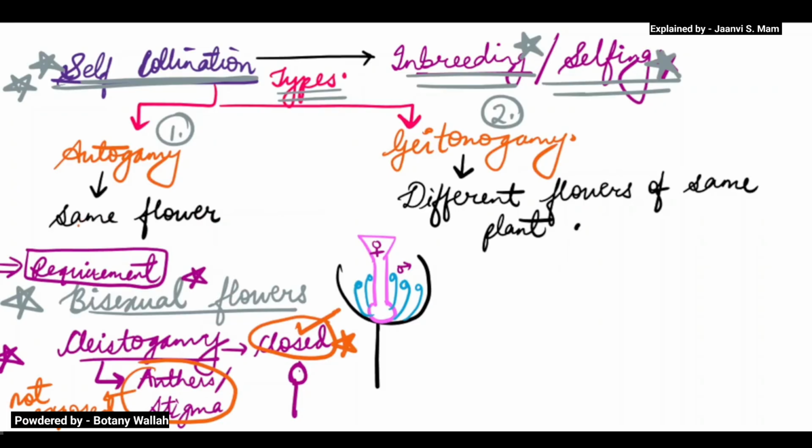And specifically, bisexual and cleistogamous is for autogamy. I have written all these criteria here for autogamy.